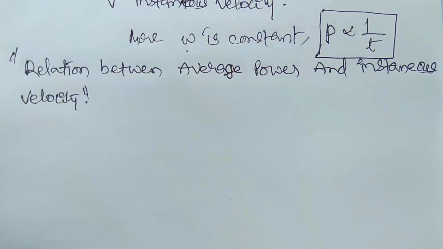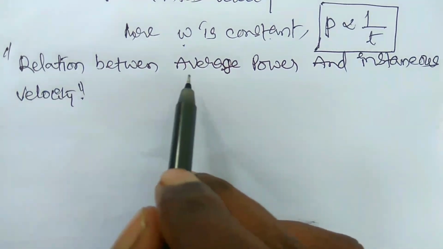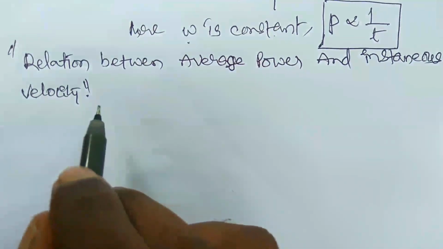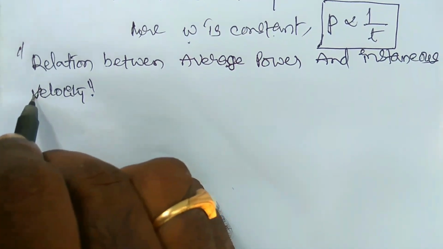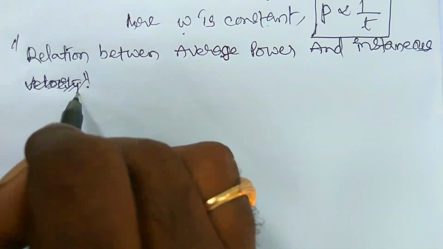Now let us see the relation between average power and instantaneous power.